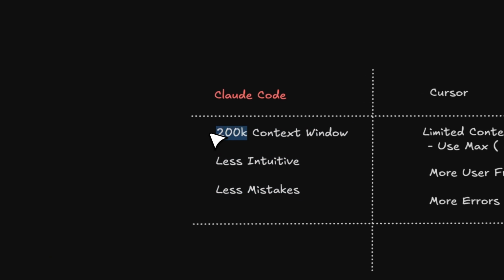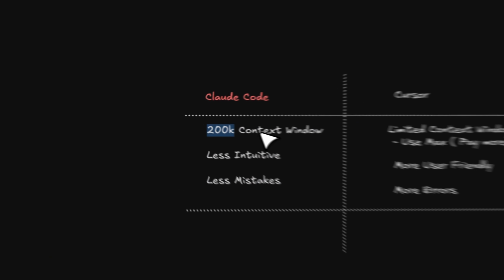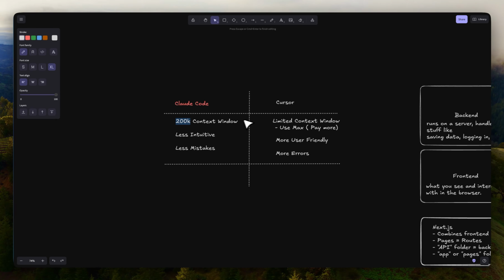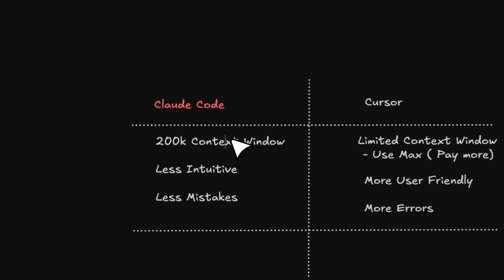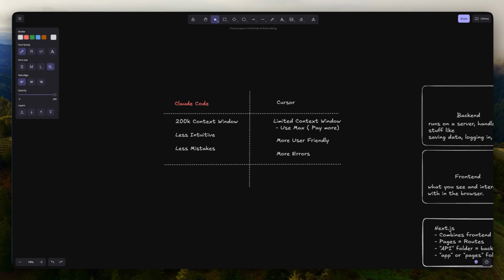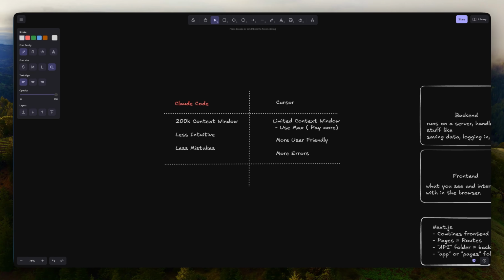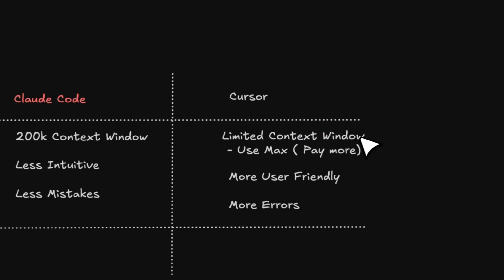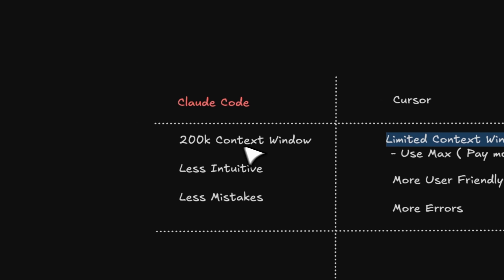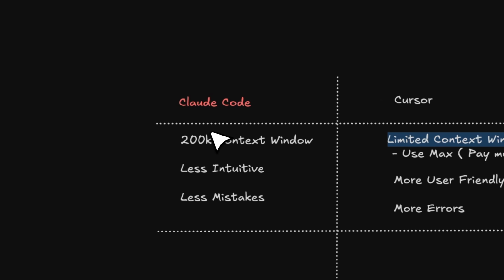The main difference here is that Claude has a 200,000 token context window, sorry. What that means is that, if you look at the token size, that's equivalent to around 300 to 400 pages of context that the AI can take in a single prompt. Cursor, on the other hand, limits these 200,000 token contexts.